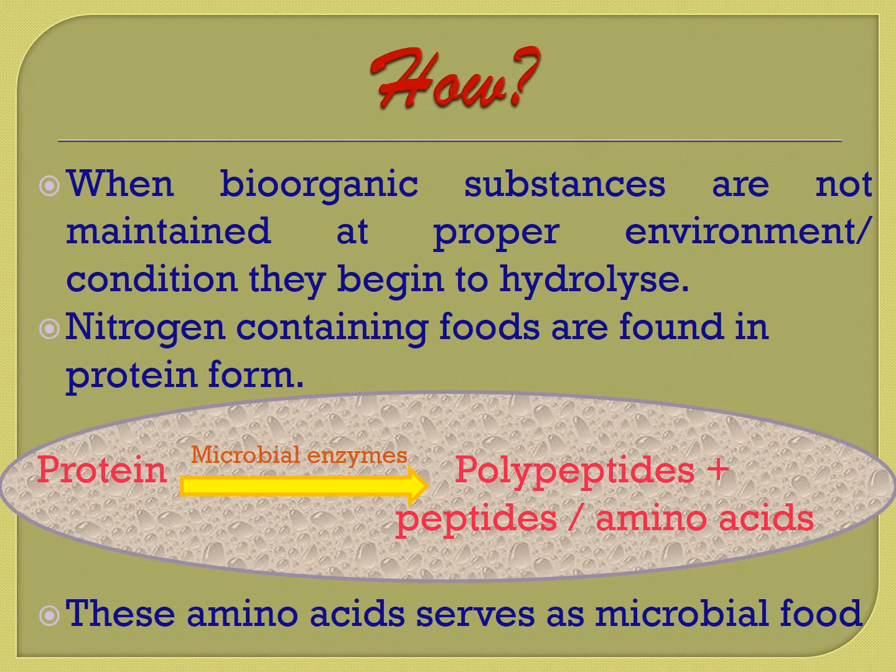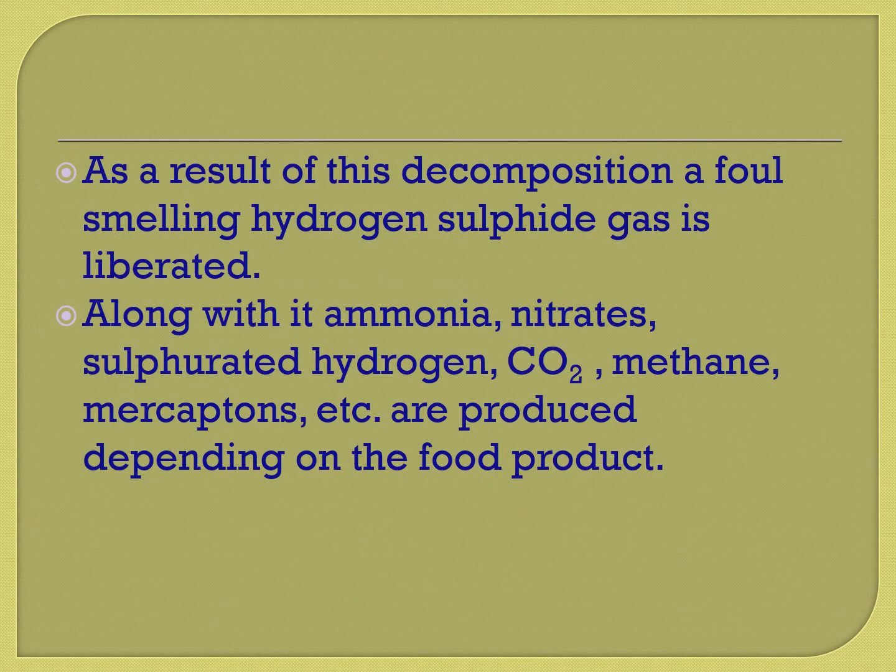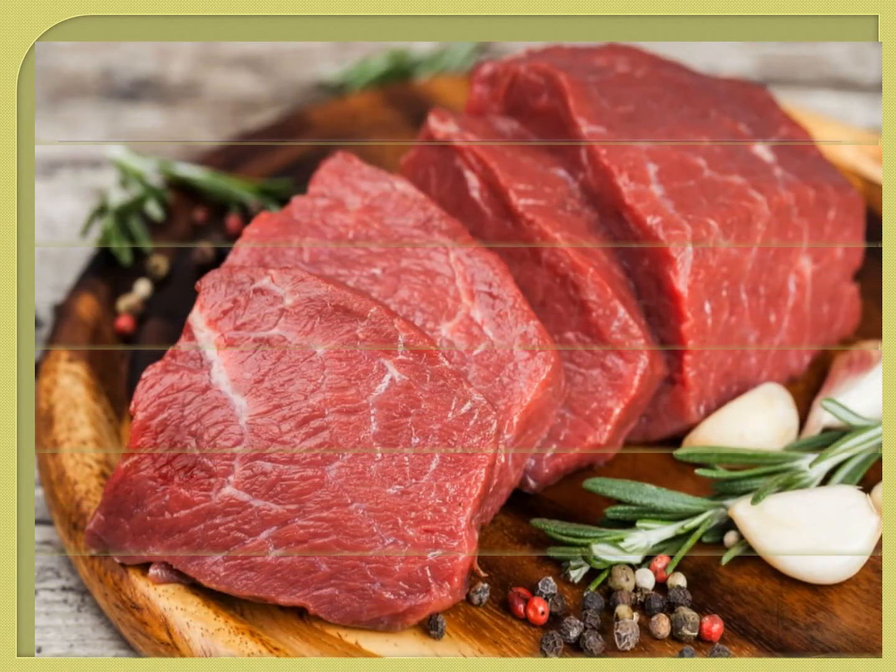Primarily, we use our senses to identify spoilage of foods. In case of this spoilage, olfactory receptors are predominantly utilized as a foul-smelling gas named hydrogen sulfide is liberated. Along with it, ammonia, nitrates, methane, mercaptans, and other products are also produced, depending upon the food product. As you see, this is fresh meat which, on spoilage by proteolytic microorganisms, looks like this.